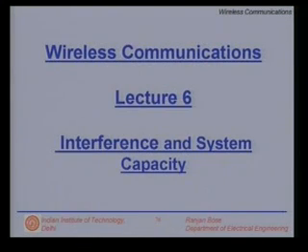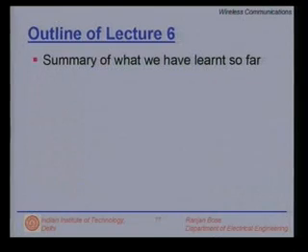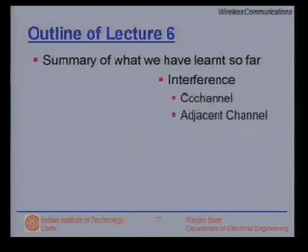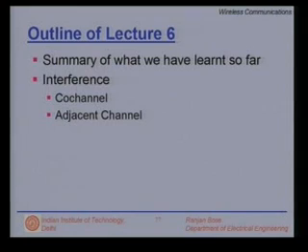In today's lecture, we will talk about interference and system capacity. We will see that interference is a prime concern and has to be taken into consideration while designing cellular communication systems. The outline of today's lecture is as follows. We will first begin with summarizing what we have already learnt. Then we will talk about two important kinds of interference, namely the co-channel interference and the adjacent channel interference.